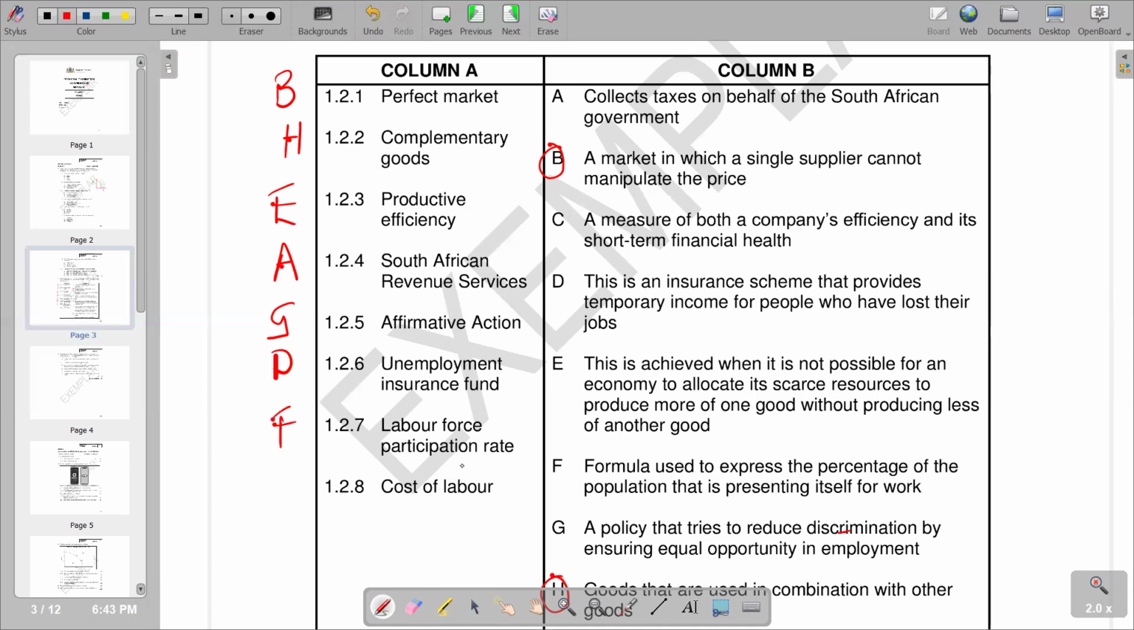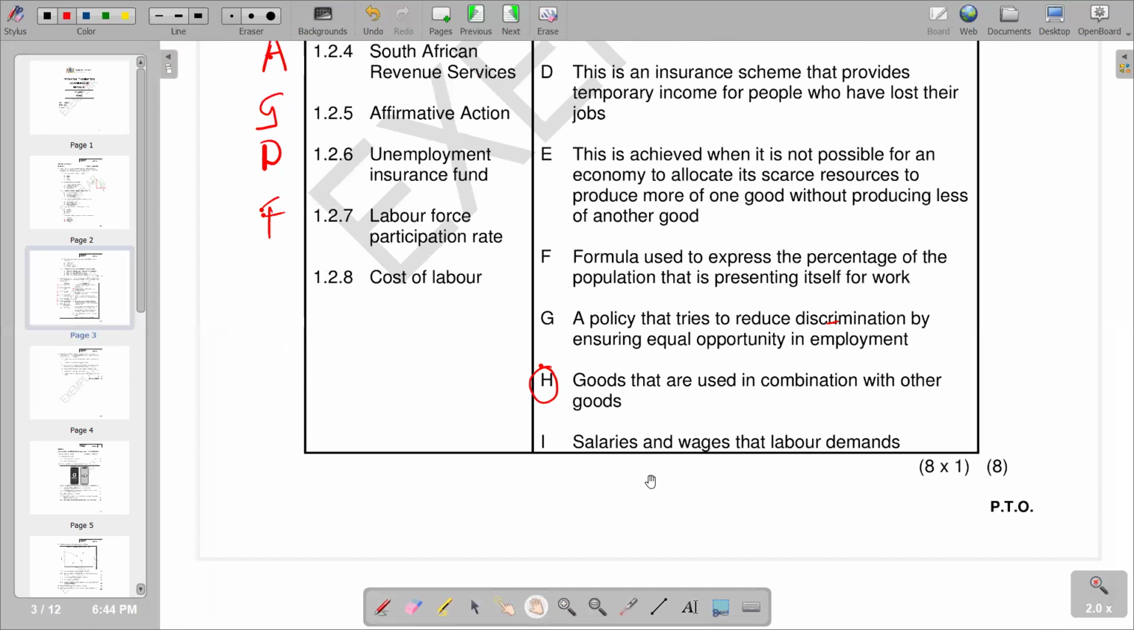Then you go to the cost of labor. We know the cost of labor. So going to our column B to see any match in terms of cost of labor, we go down and see what we have. Let's go to I: salaries and wages that labor demands. That's exactly what it is. From the point of view of the businesses that are paying that cost of labor, these are the salaries and wages that labor demands. So I is our response.